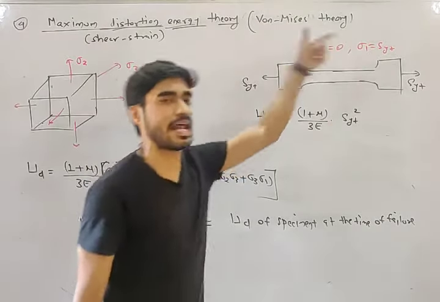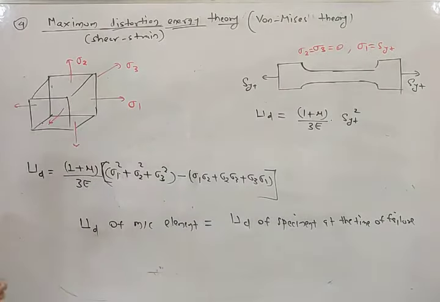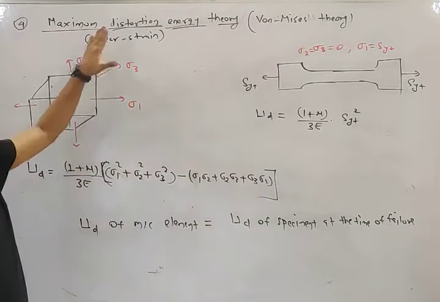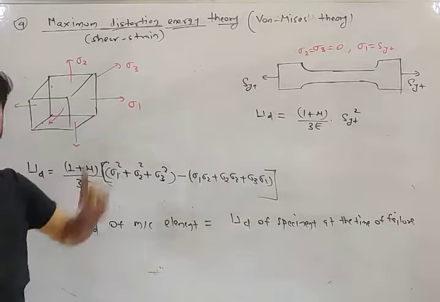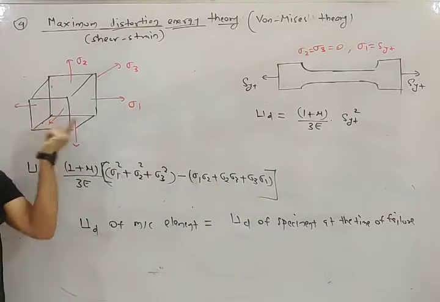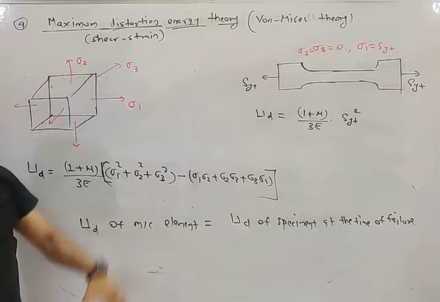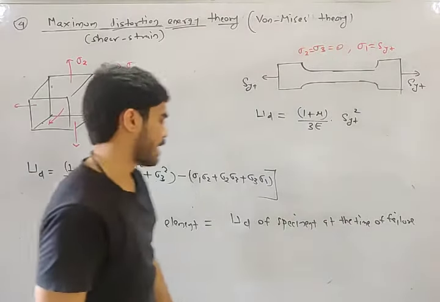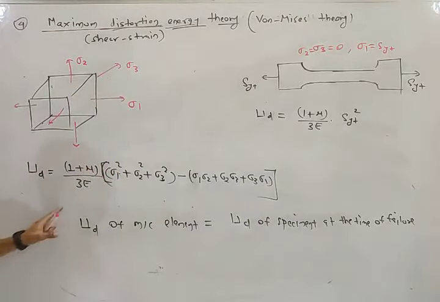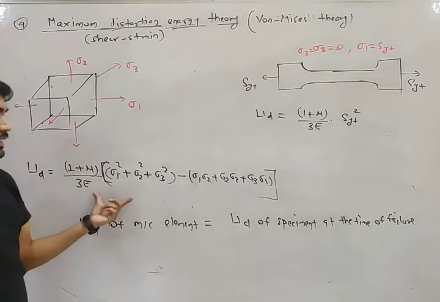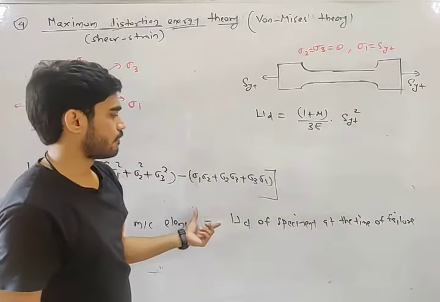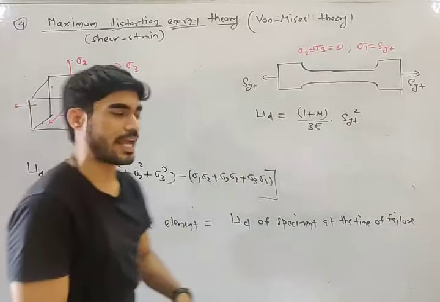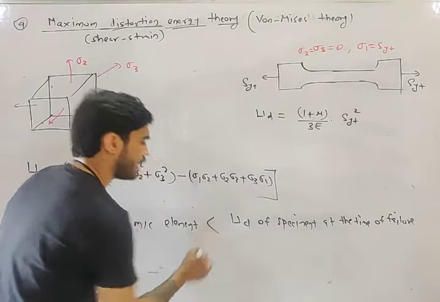So the failure will occur if the distortion energy of this case becomes equal to the distortion energy of this case at the time of failure. In order to save the specimen, it should be less than.